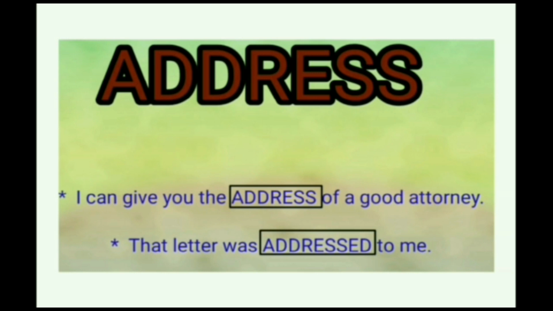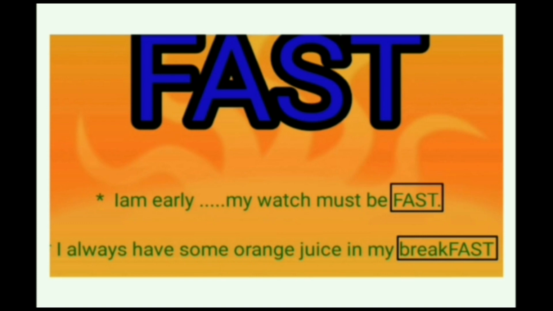In the first sentence, I can give you the address of a good attorney. And the second sentence is, that letter was addressed to me. Here also the spelling is the same, the pronunciation has a slight difference, and the meaning is totally different. And the next one is fast. I am early. My watch must be fast. And the second sentence is, I always have some orange juice in my fast. Here also fast plays two different situations with two different meanings.